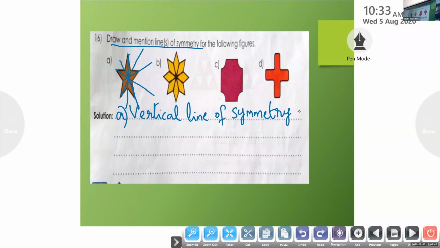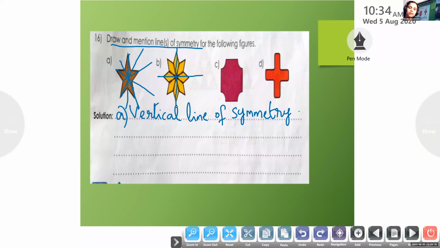John Nihal, please unmute. Okay, John, question number B. See, this is which line of symmetry? Horizontal. Can you use your speaker? Say louder. Okay, so that is horizontal. Is it horizontal only? Can you make it like this also? Yes.